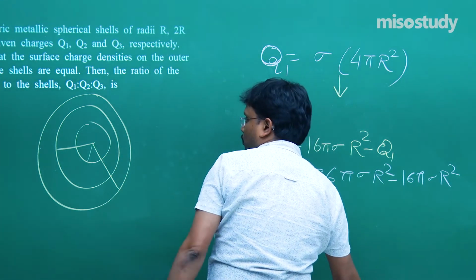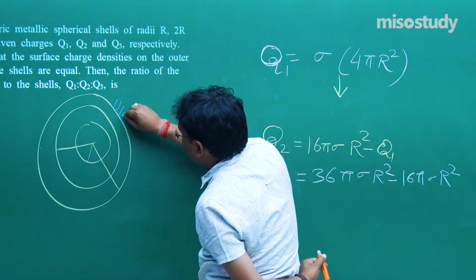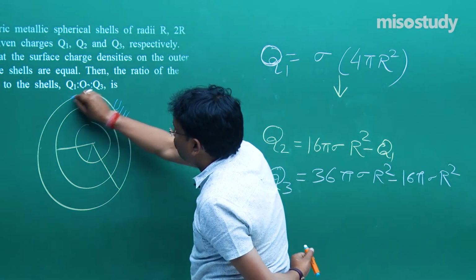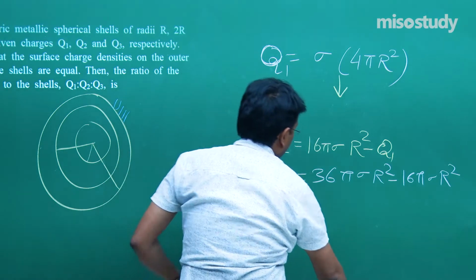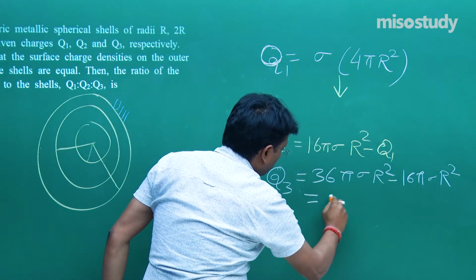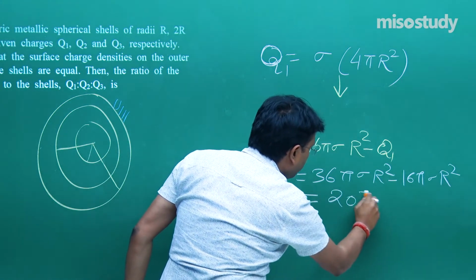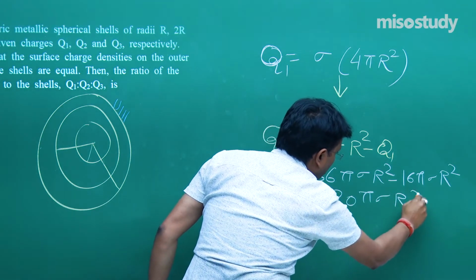This time please take a look, this bigger one is obviously more comparatively to this, so bigger minus smaller. So ultimately it is going to give you 20 pi sigma r square.